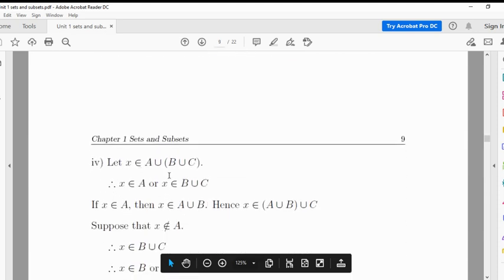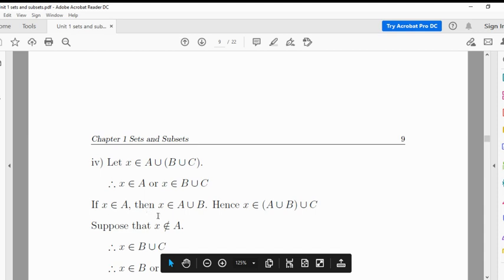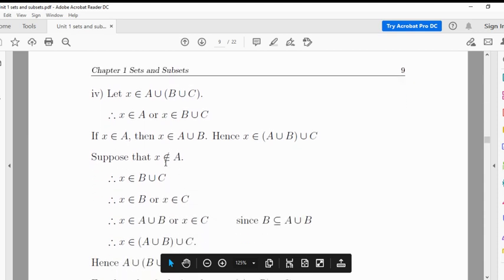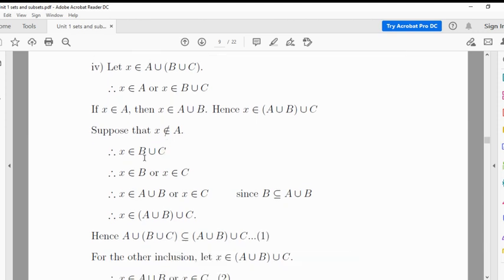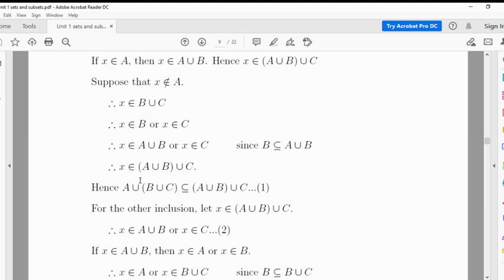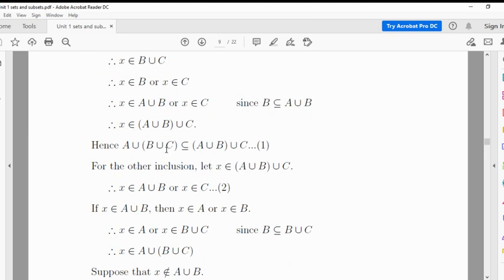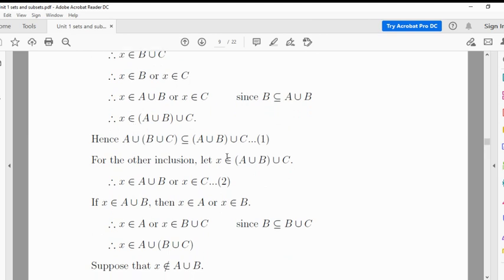Now let x belong to (A union B) union C. So x belongs to A union B or x belongs to C. Consider the case with A union (B union C): x belongs to A or x belongs to B union C. If x belongs to A, then x belongs to A union B, hence x belongs to (A union B) union C. Suppose x does not belong to A, therefore x belongs to B union C. So x belongs to B or x belongs to C. So x belongs to A union B or x belongs to C. Since B is a subset of A union B, therefore x belongs to (A union B) union C. This implies A union (B union C) is a subset of (A union B) union C.